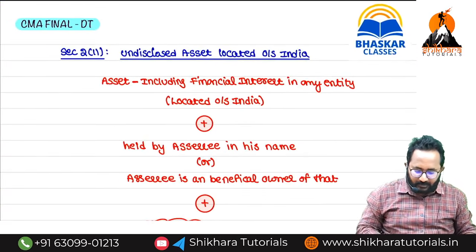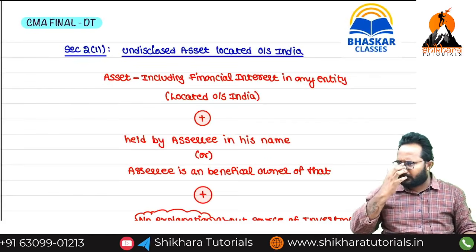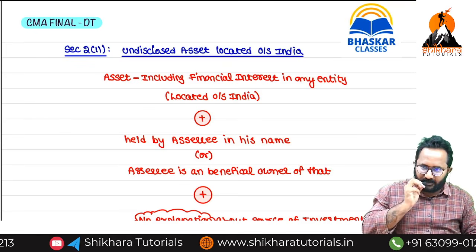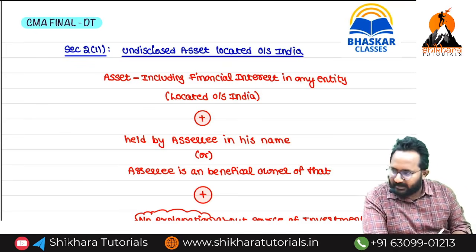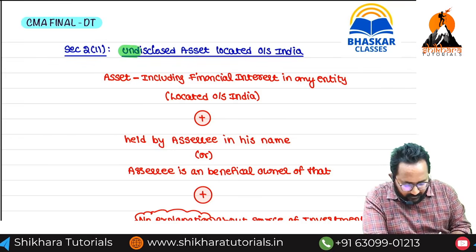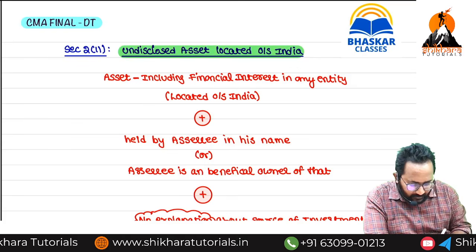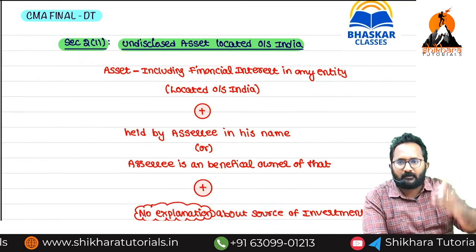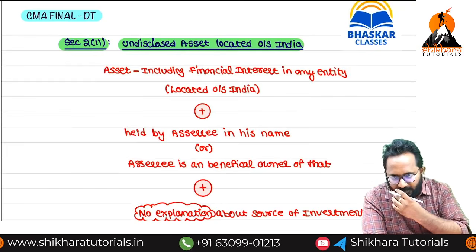So definitions I am going to tell, easy definitions only, remember. Already I told, section 2 always contains definitions. What is the definition? Undisclosed asset located outside India. Simply, undisclosed foreign asset located outside India.